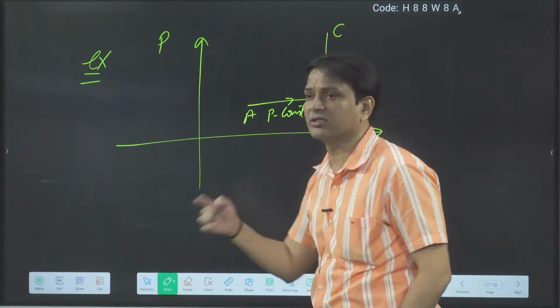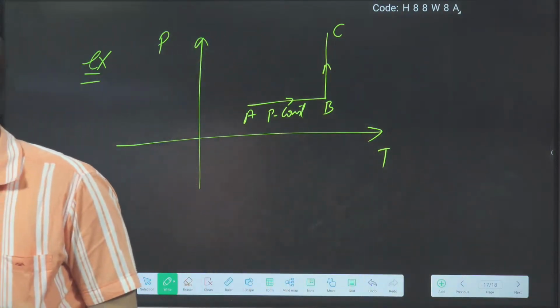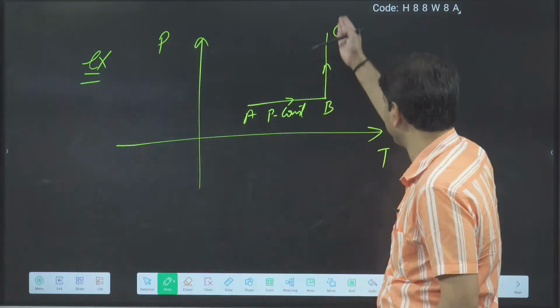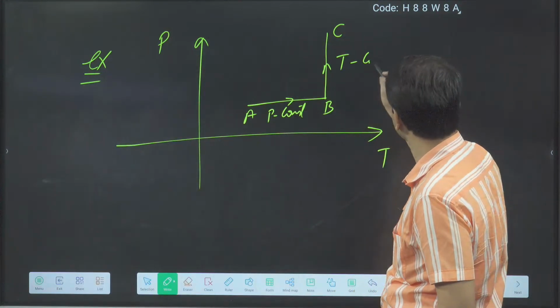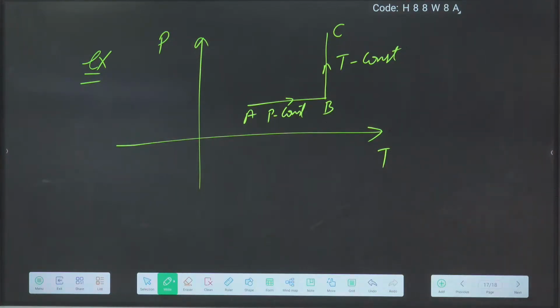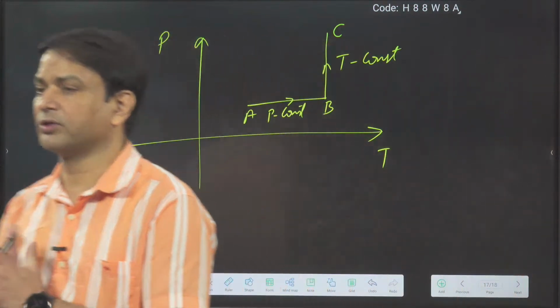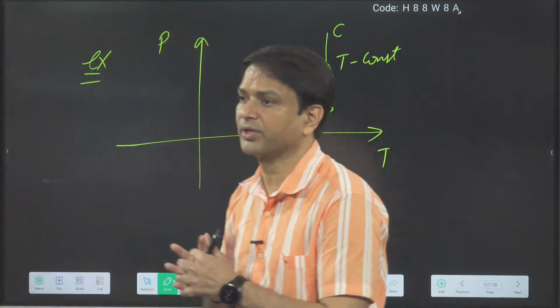x constant, the graph will be a straight line perpendicular to x. y constant, the graph will be a straight line perpendicular to y. Here in process BC, BC is perpendicular to the T axis, so here temperature is constant. Completed. So remember this point, because for thermodynamics mainly we are dealing with this.